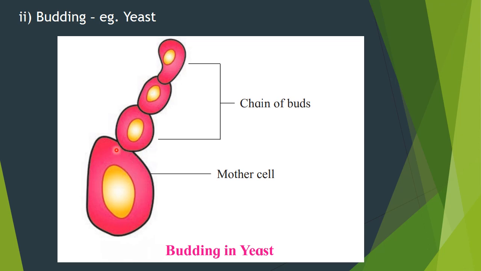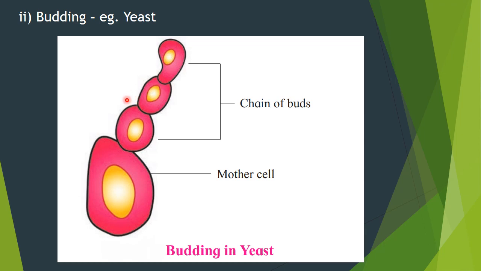After some time they get separated from the mother cell, and each bud will develop into a new yeast organism. So that is what is happening in budding. In budding, small cells or buds are produced on the mother cell, and these buds get separated from the mother cell, and each bud develops into a new organism. That is what is happening in yeast. Okay, yeast is a common example.